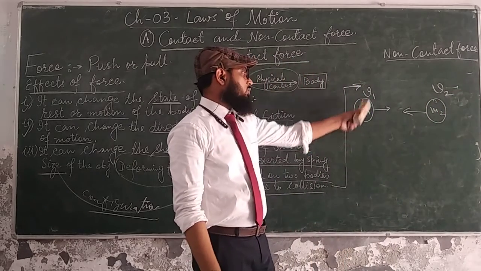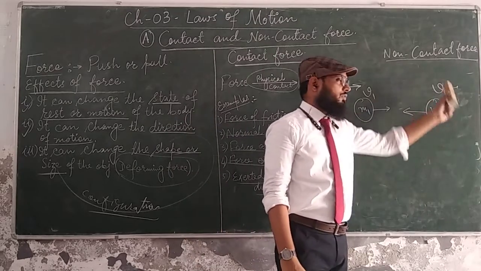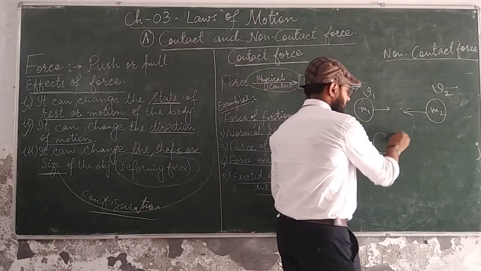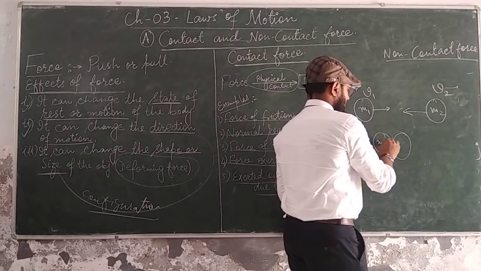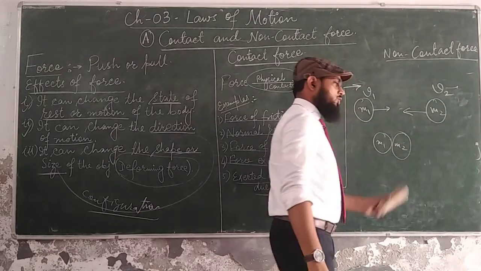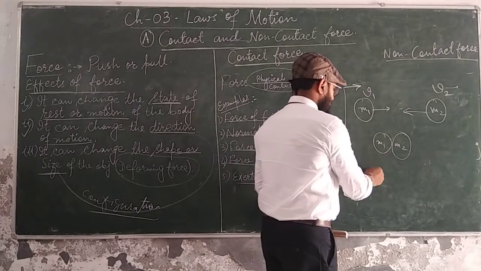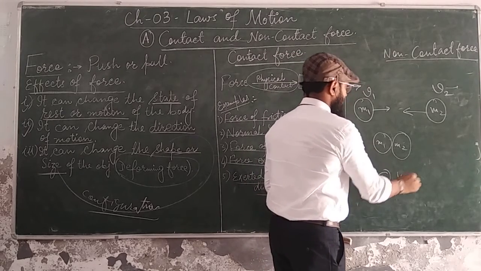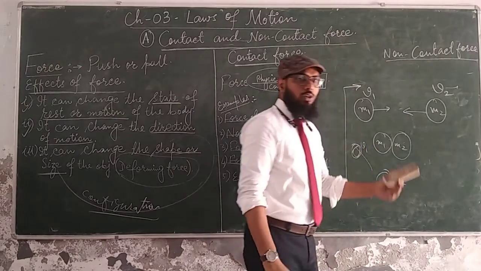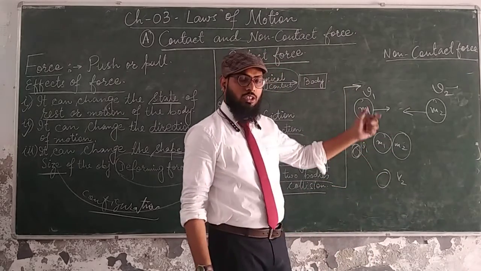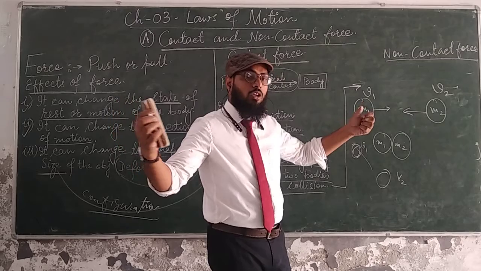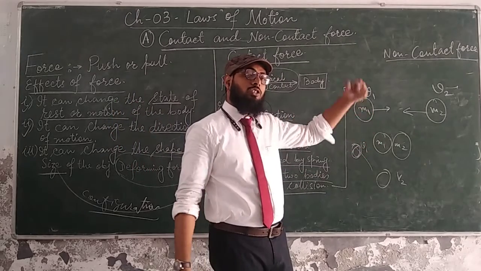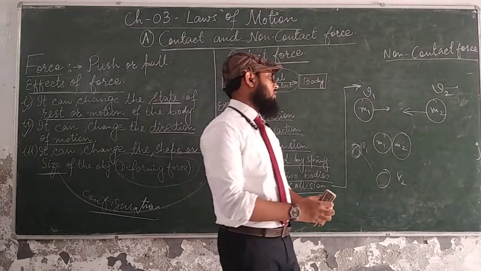After traveling some distance, when these two collide, then after collision they change their direction of motion and their velocity also changes. So these are called collisions.